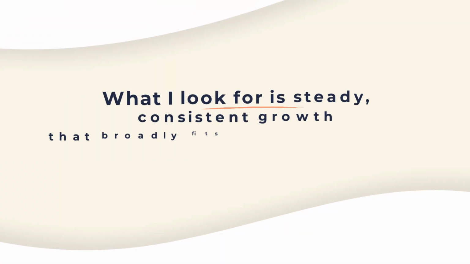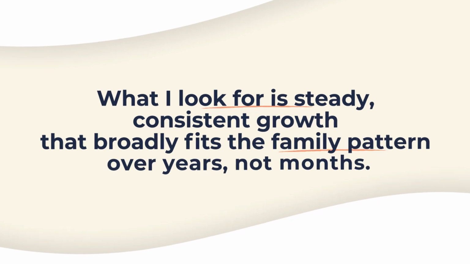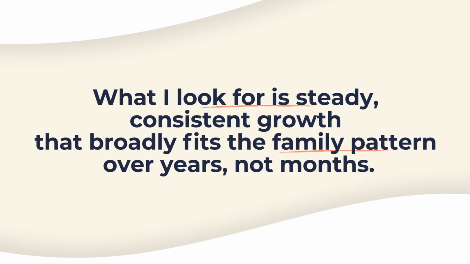When I look at an IAP growth chart along with parental heights, I am not expecting a toddler to resemble their adult height yet. What I look for is steady, consistent growth that broadly fits the family pattern over years, not months. A taller child in a family with shorter parents can still be growing normally if their growth curve is stable and appropriate for age.